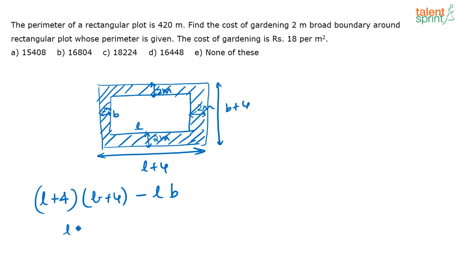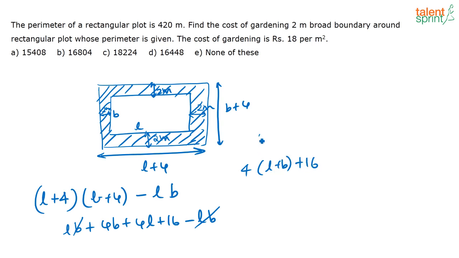You just expand that. It is nothing but LB plus 4B plus 4L plus 16 minus LB, correct? This and this get cancelled, so you are left with 4 into (L plus B) plus 16. So this is the area of the shaded region. You have got the area of the shaded region as 4 into (L plus B) plus 16.